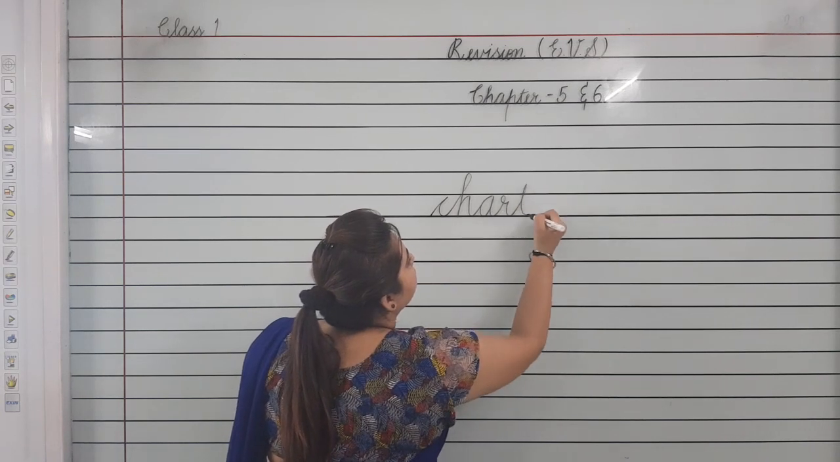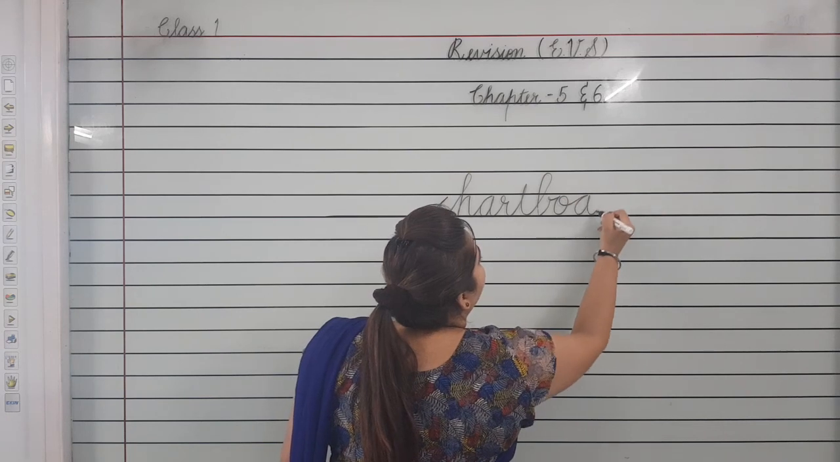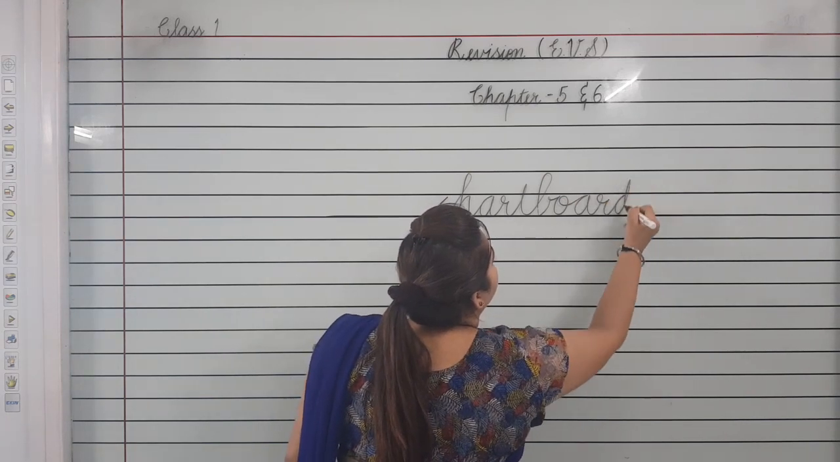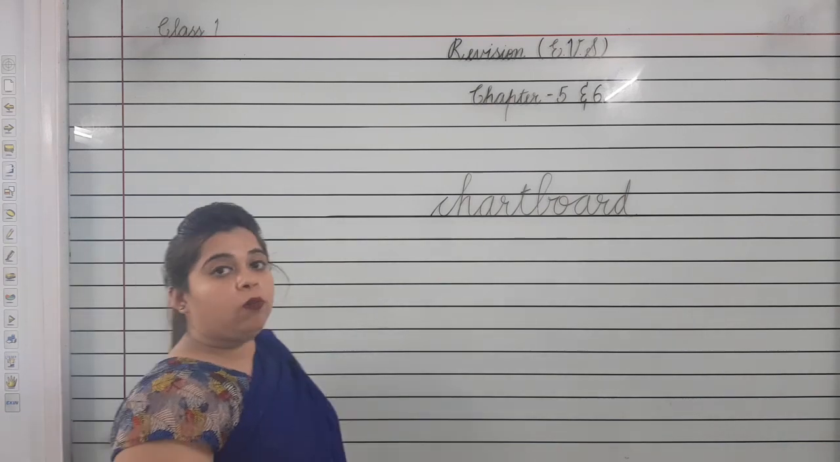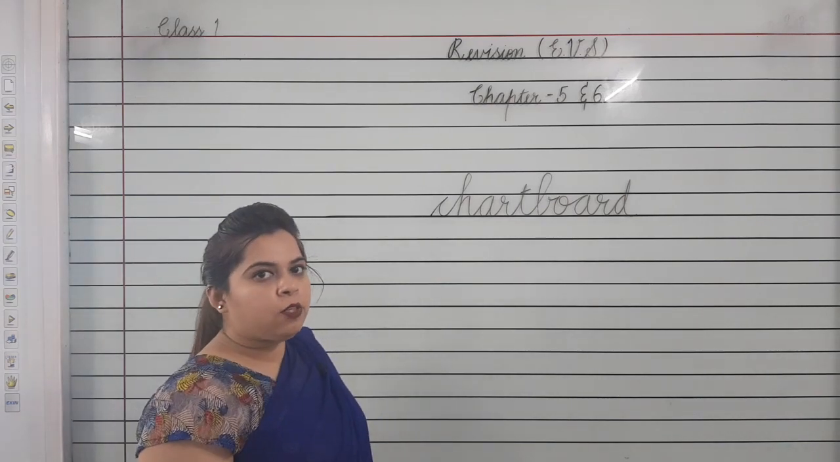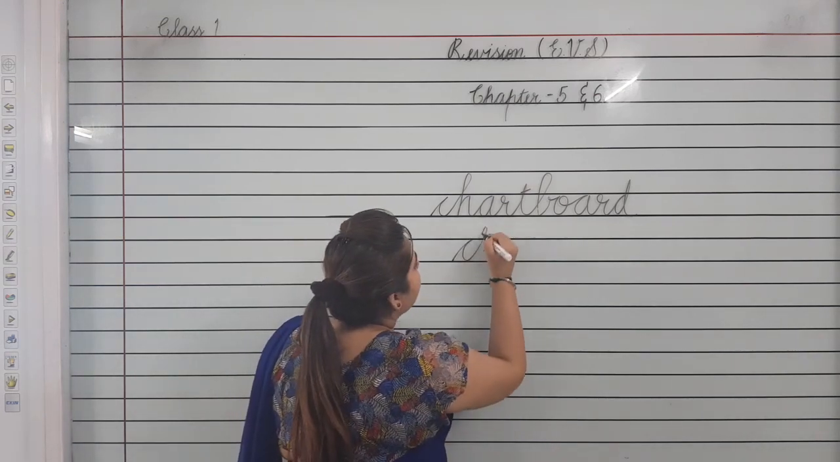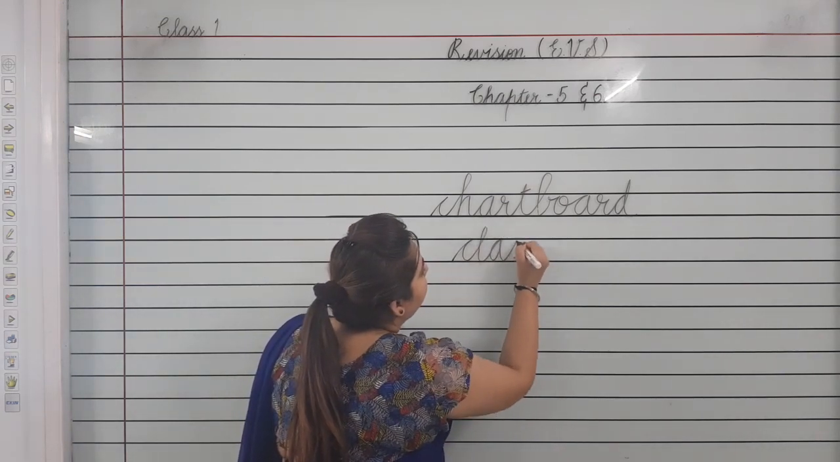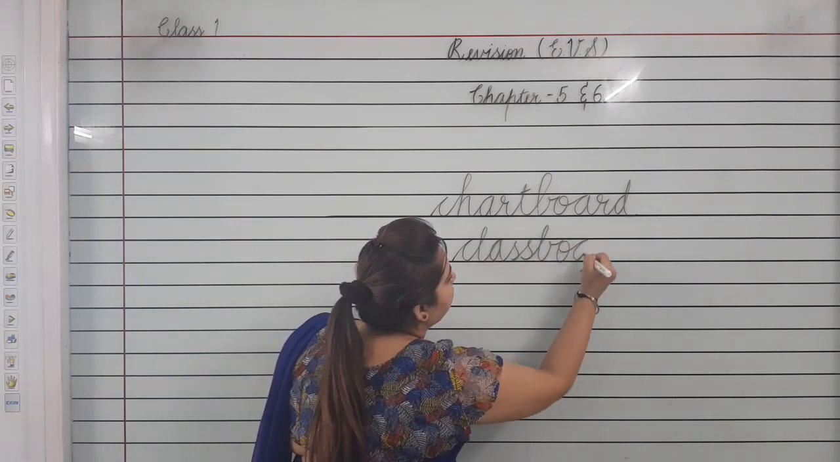C-H-A-R-T, chart. B-O-A-R-D, board. In classroom we have chartboard also, na? Now, what all other things we have in classroom? Classboard. C-L-A-S-S, class. B-O-A-R-D, board.